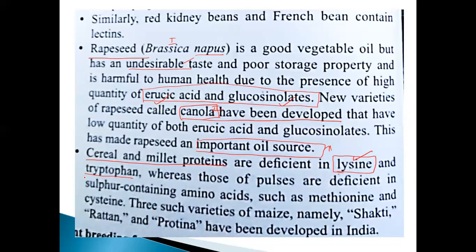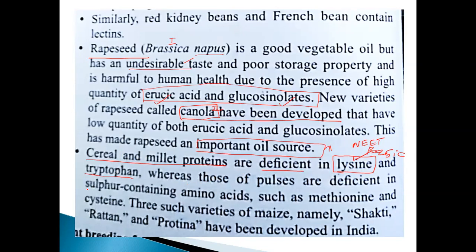Tryptophan is an aromatic amino acid. Just note it down, my dear. Lysine is a basic amino acid. Already we studied it. Don't forget, my dear students, this is a very, very important NEET question: which one of the following is the basic amino acid? Lysine. But in cereal and millet proteins, it is less, otherwise called deficient in lysine and tryptophan, whereas those of the pulses are deficient in sulfur containing amino acids.